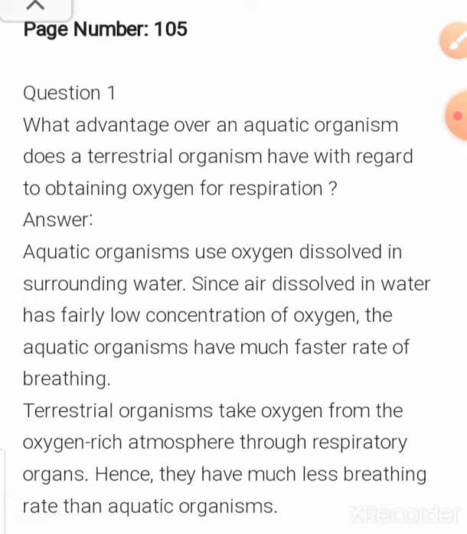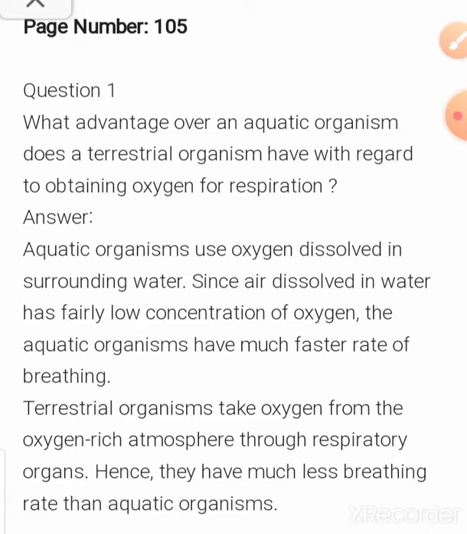Since air dissolved in water has a fairly low concentration of oxygen, the aquatic animals have a much faster rate of breathing. Because they get oxygen in dissolved form, that's why they have a much faster breathing rate as compared to terrestrial animals. On the other side, terrestrial organisms take oxygen from the oxygen-rich atmosphere through respiratory organs, hence they have a much lower breathing rate than aquatic animals.